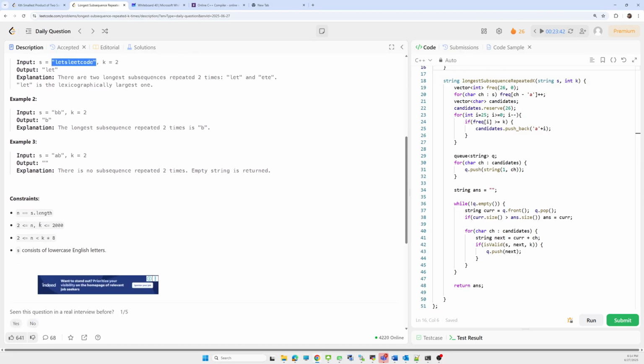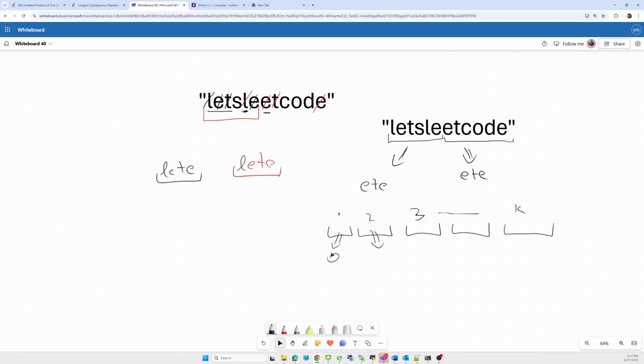The maximum size for n and k is 2000. And they give one more condition that our n value is less than k into 8. So n, the size of the string, is less than k times 8.